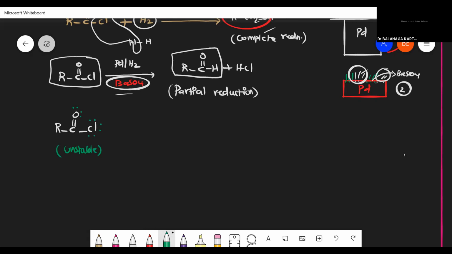Only because of this, suppose instead of this, if the R group is a CH3 group, there will be somewhat little stability, because it is an electron donating group. So instead of this, suppose CH3, C double bond O, Cl is there. Because this CH3 is an electron donating group, there is a little stability.